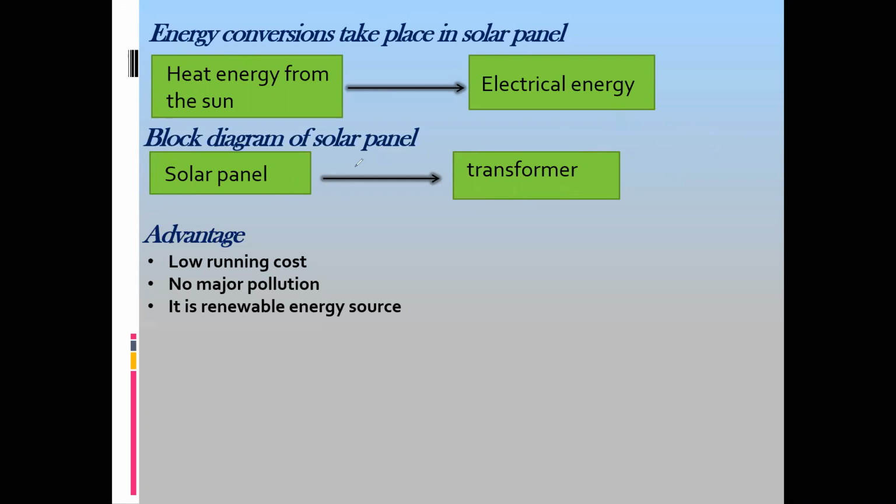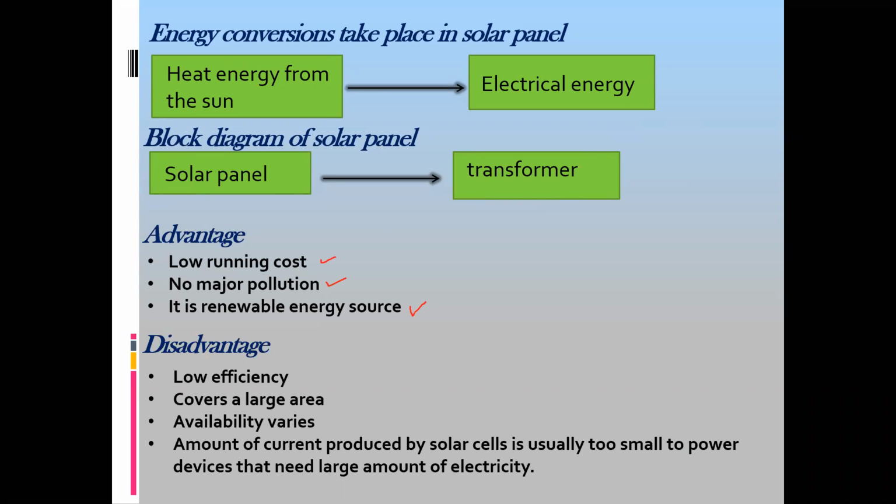Now, what are the advantages of solar cells? Number one, low running cost, because you don't have to buy anything, you don't have to add any fuel to this solar cell, so you don't have to spend too much to run the solar cell. No major pollution is there, it does not produce harmful gases because it is not burning anything, and it is a renewable energy resource. It means you can use it again and again.